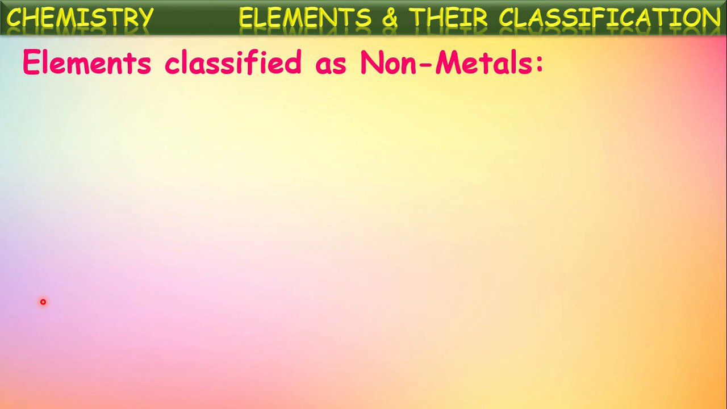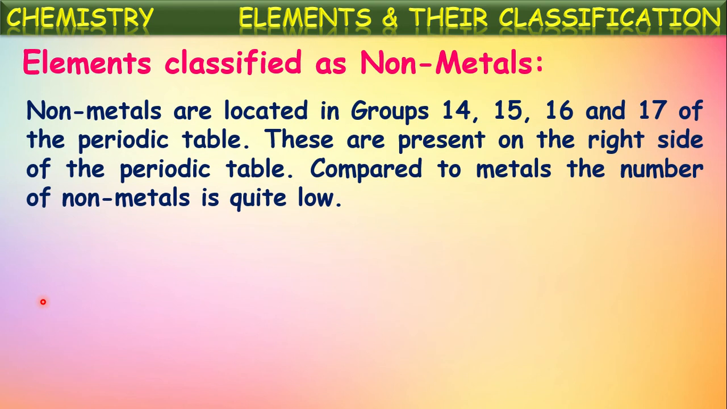Now let us see the classification of elements into non-metals. Non-metals are located in groups 14, 15, 16 and 17 of the periodic table. That means almost at the right side of the periodic table. Compared to metals, the number of non-metals is quite low. Around 25% of the elements are non-metals. Remaining almost all are metals only.